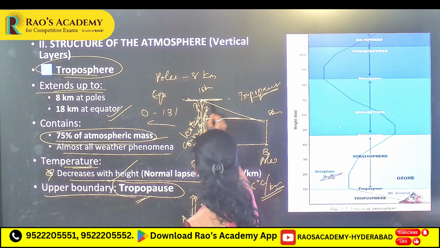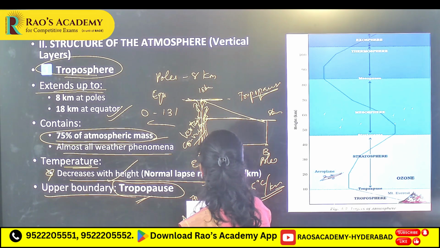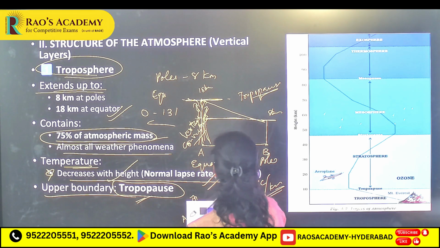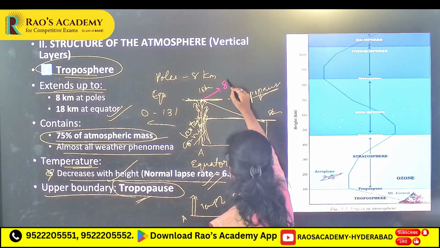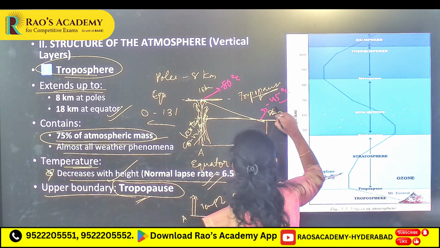Here at 18 kilometers, around minus 80, and here around minus 45 degrees.